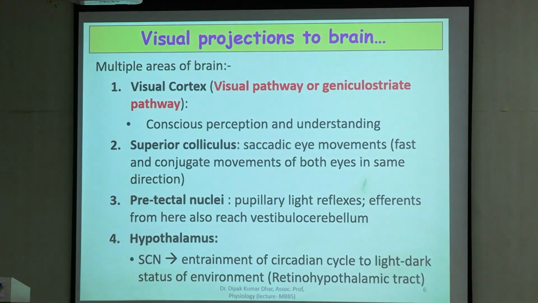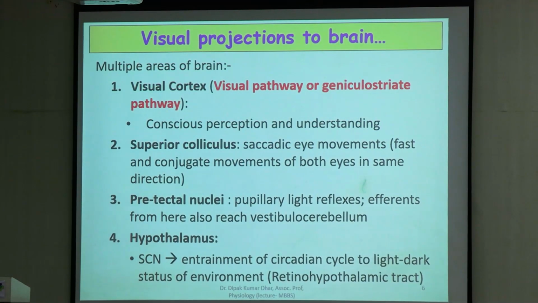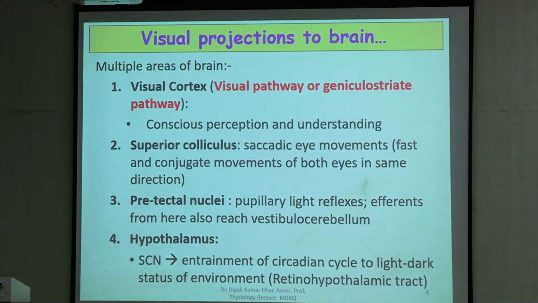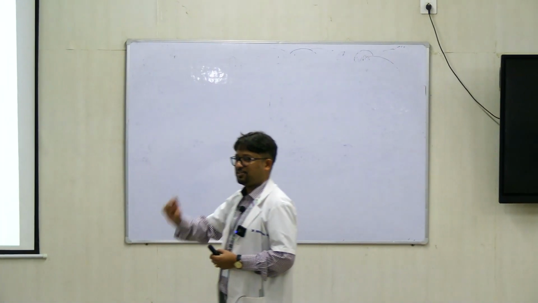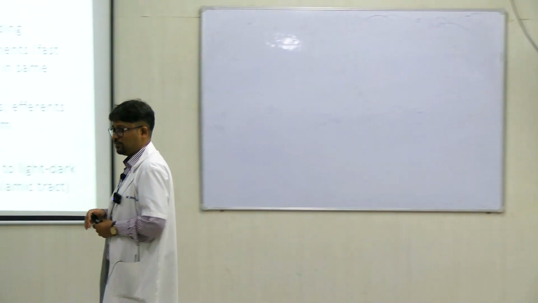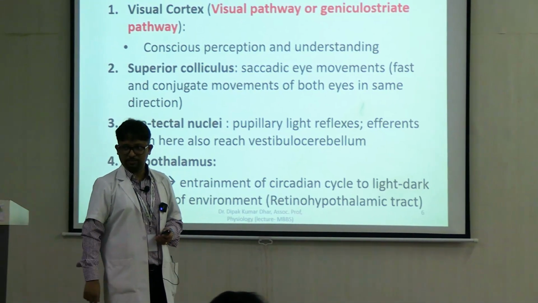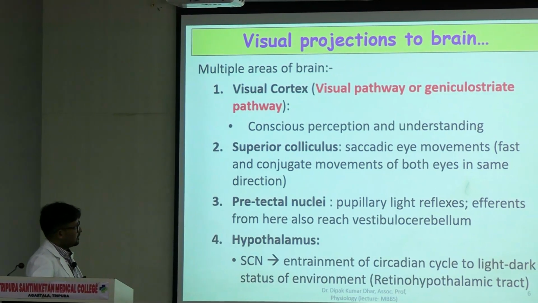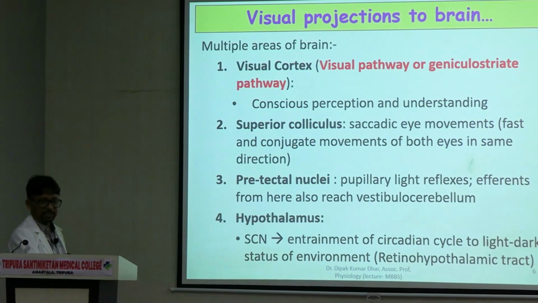तो रेटिना से जो projections visual cortex तक पहुँच रहे हैं, we call this the visual pathway or geniculostriate pathway. Why geniculostriate? Because it relays in the lateral geniculate body and then it goes to the striate cortex. Visual cortex का दूसरा नाम striate cortex. That's why the name geniculostriate pathway. This is the major bulk of the projections. So this is giving us the sense of conscious perception and understanding.